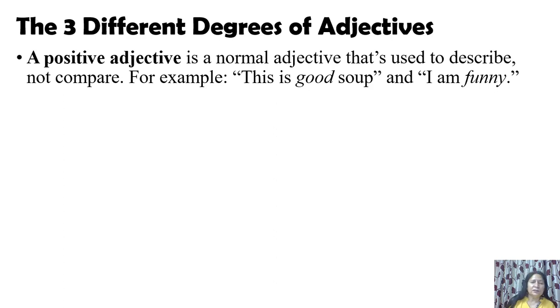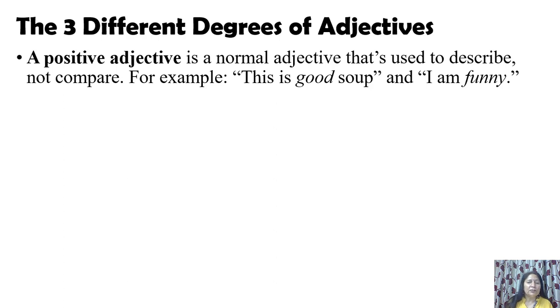There are 3 degrees of comparison, 3 degrees of adjectives: positive, comparative and superlative. You must have heard this: positive, comparative and superlative. So a positive adjective only describes something, it does not compare. And the example is, this is good soup and I am funny. So good and funny, these are positive adjectives.